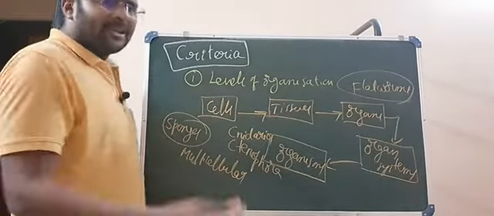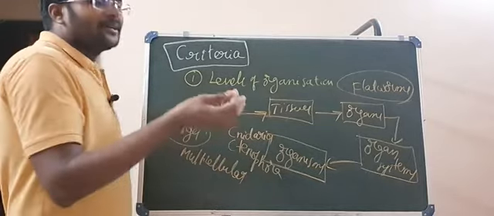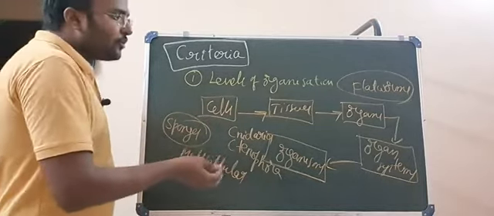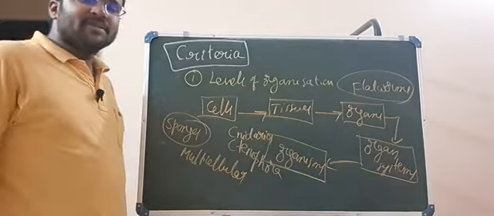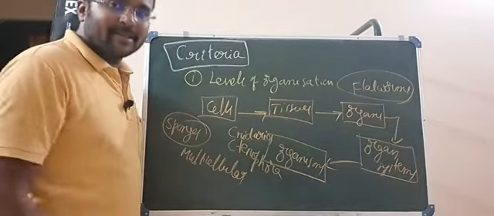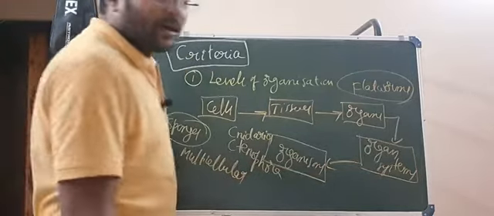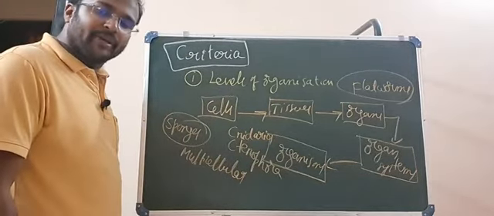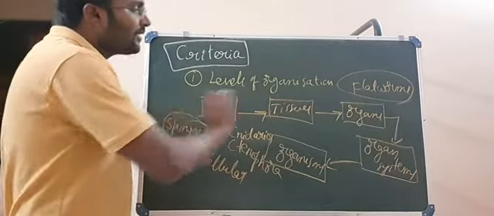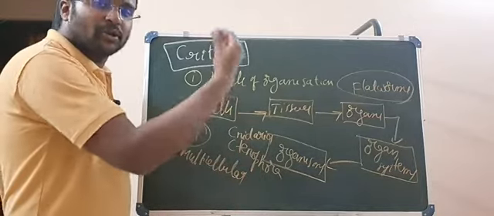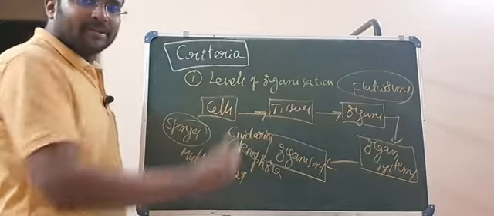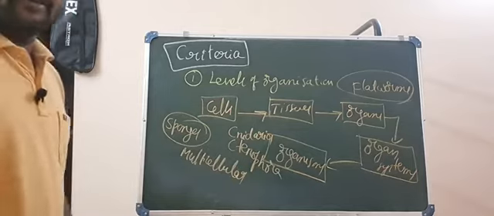In fact, in echinoderms, mollusks, annelids, arthropods, in all these phyla, like earthworms, insects, starfish, you can clearly find organ system level of organization. So these are the levels of organization, based on which we can classify the animal kingdom.